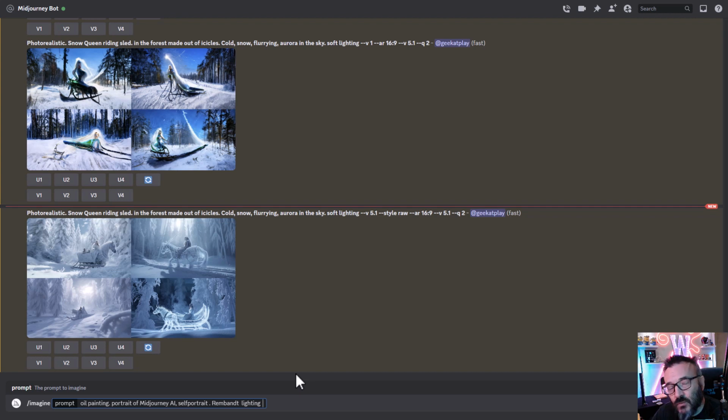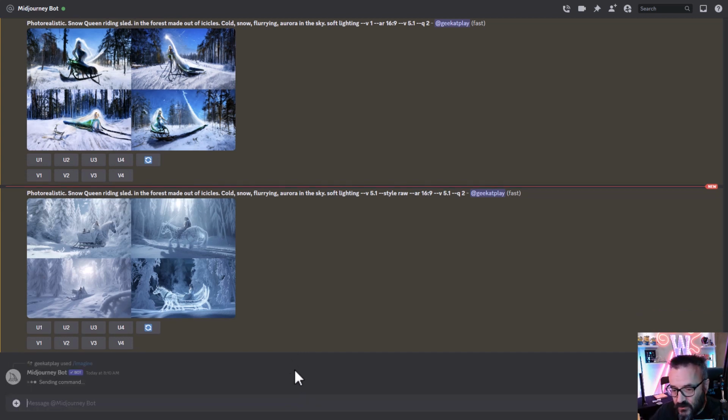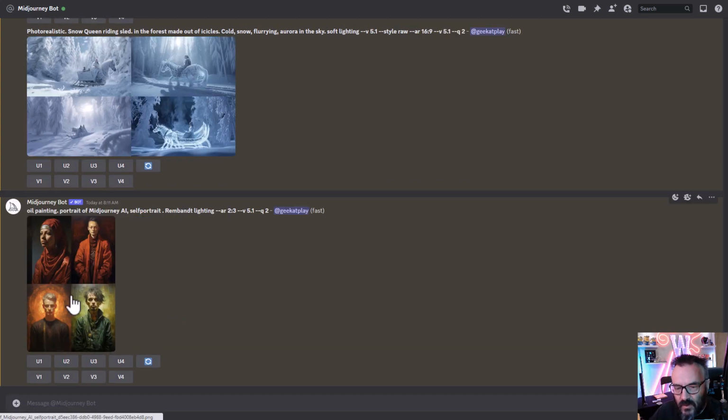And by default, it will run with 5.1, no raw format, so it should be a short string. And we're going with aspect ratio 2x3, so it's portrait mode for our render. Let's go ahead and create this. Okay, so right here it's finished.